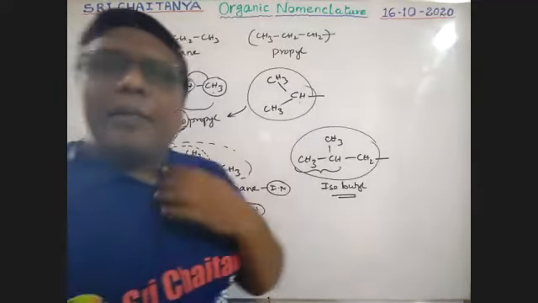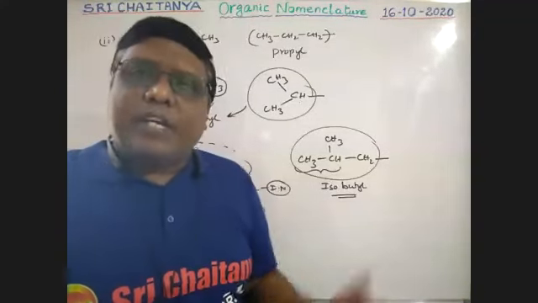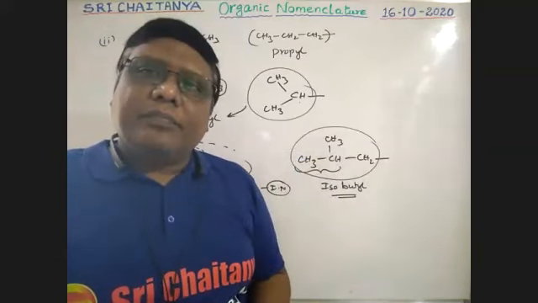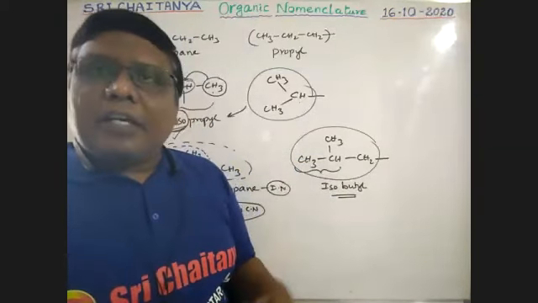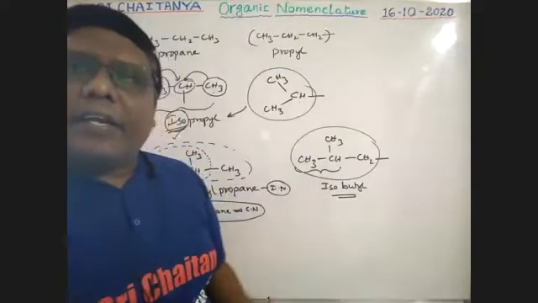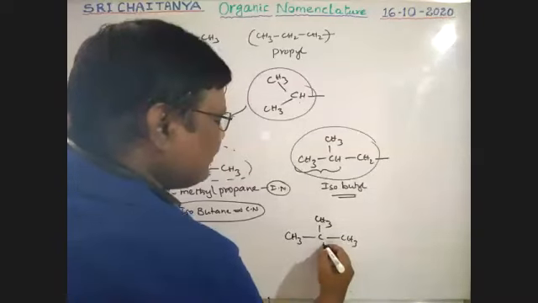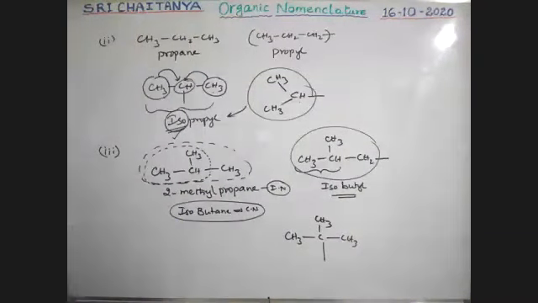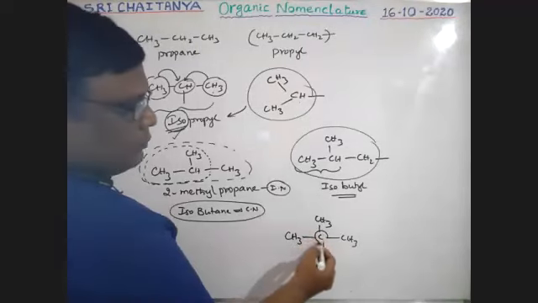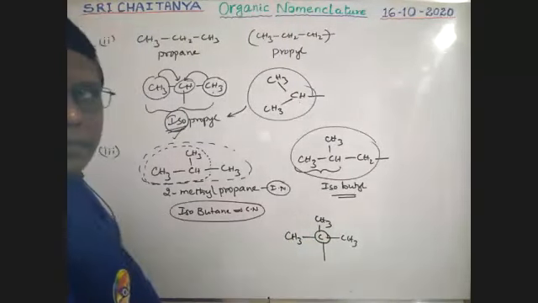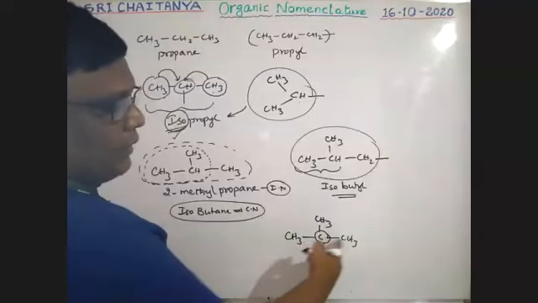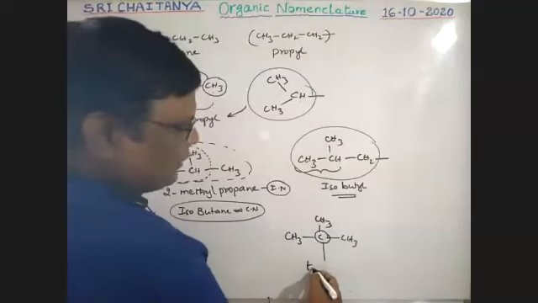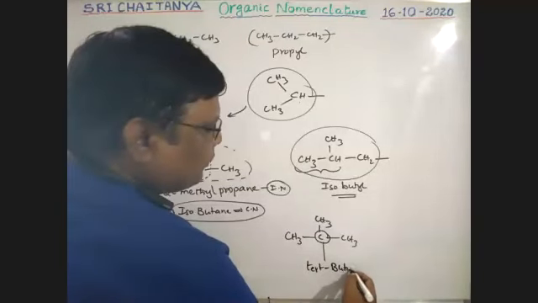While giving the naming in our IUPAC system for substituents, the isobutyl word is accepted. The isobutyl word is accepted, but not the tertiary and secondary cases. Next, for example, if this hydrogen is removed, the group is like this: CH3, C, CH3, CH3. This one, boys. Okay, so this carbon has 3 other carbons attached. It is called a tertiary carbon. Total 4 carbons. This is called the tertiary butyl group.